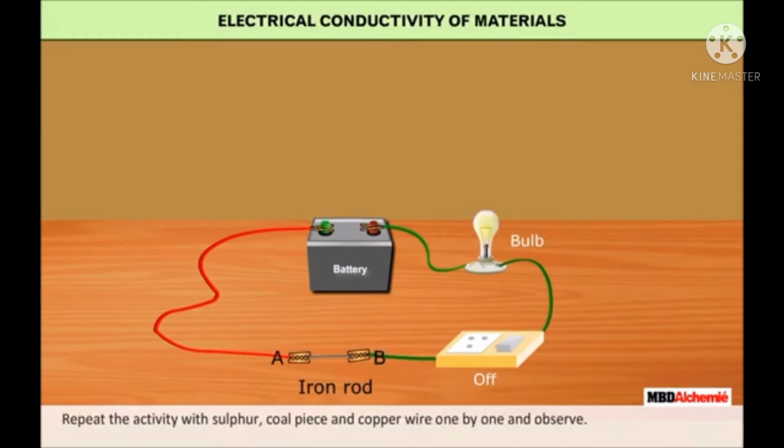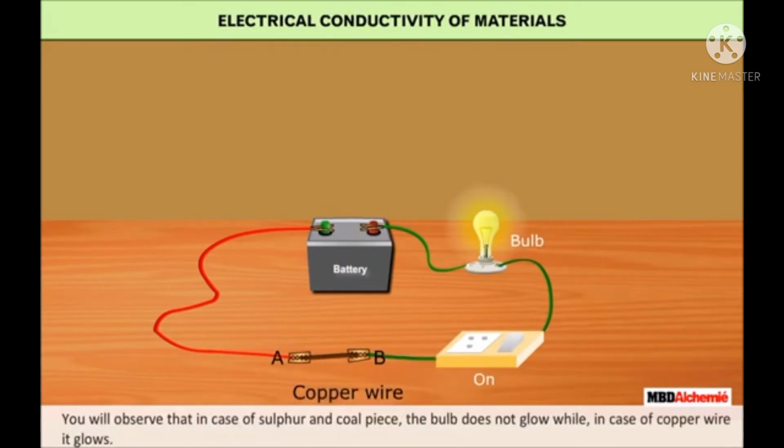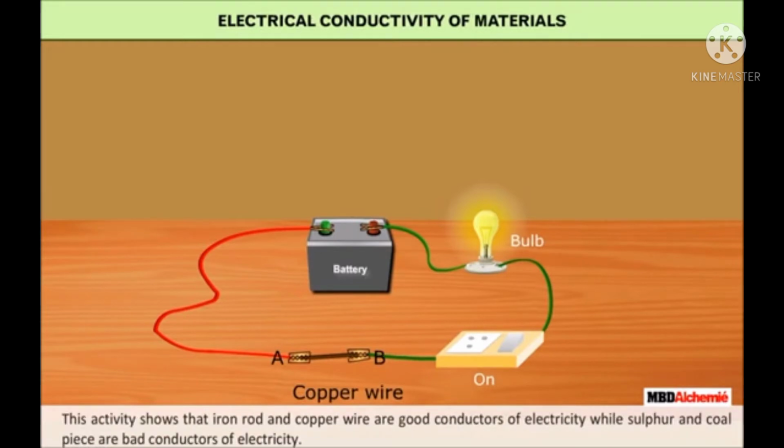Repeat the activity with sulfur, coal piece and copper wire one by one and observe. You will observe that in the case of sulfur and coal piece, the bulb does not glow, while in the case of copper wire, it glows. This activity shows that iron rod and copper wire are good conductors of electricity, while sulfur and coal piece are bad conductors of electricity.